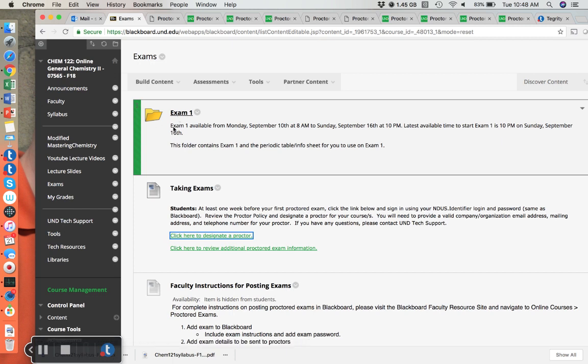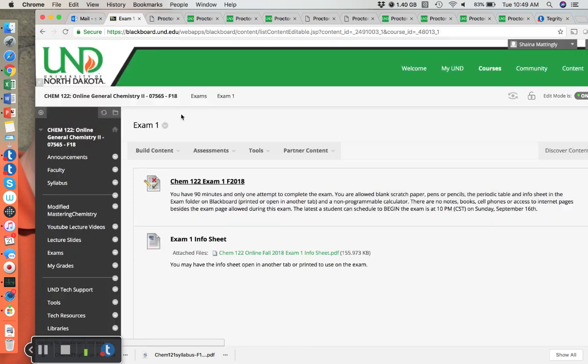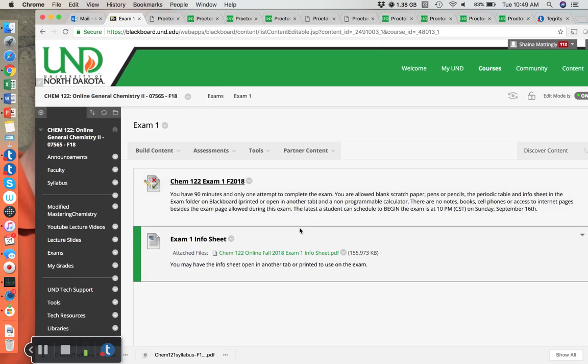So the exam folder has a reminder of when the exam is available, and the exam folder will always have two things. It will have the exam itself, and it will have the info sheet. So we're looking in Chem 122, but Chem 121 has something similar as well. So once I open the info sheet, this is something that you can use on the exam. So you can have this info sheet open in another tab online, or you can have it printed out.